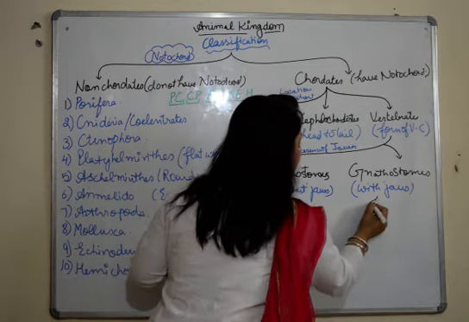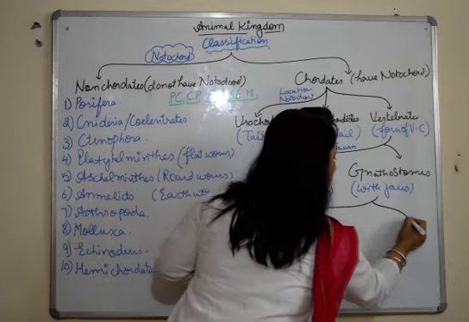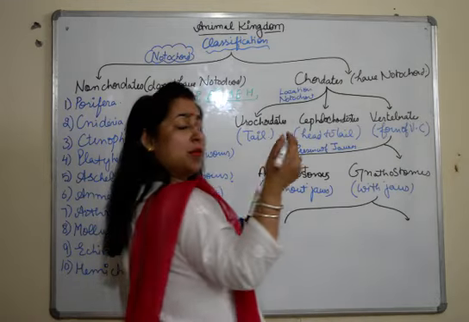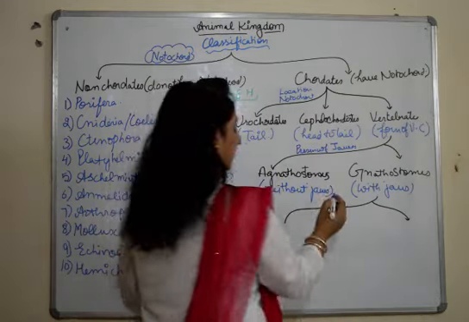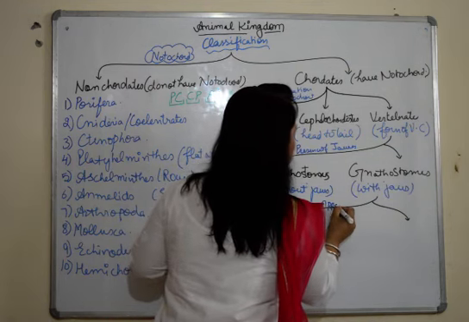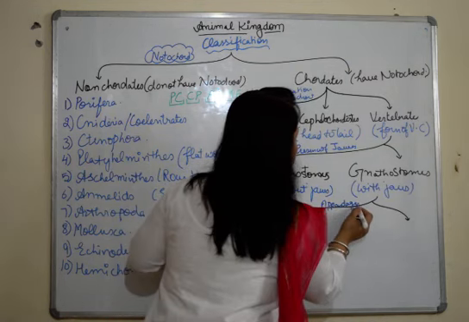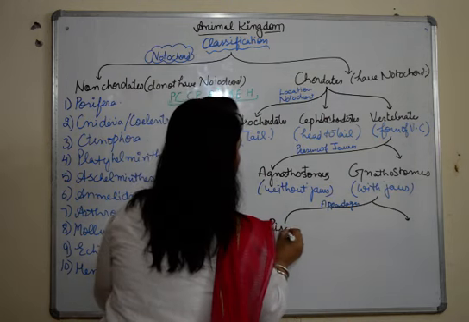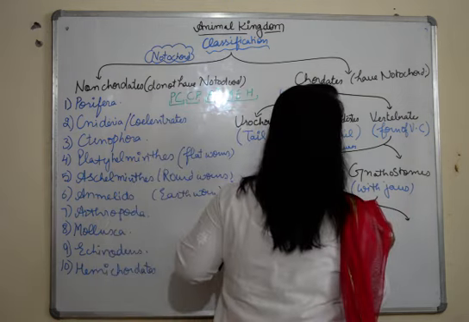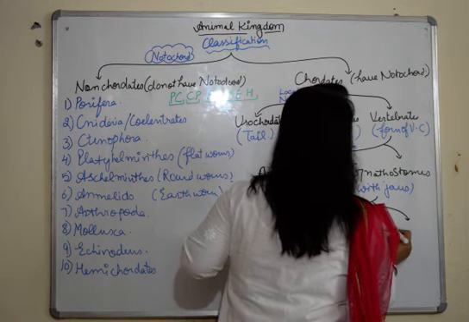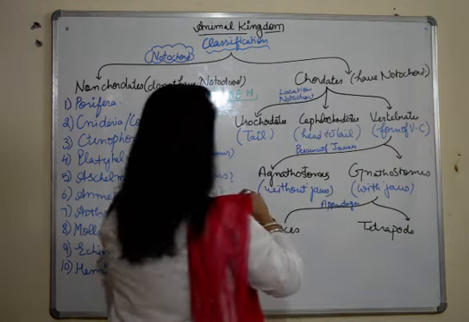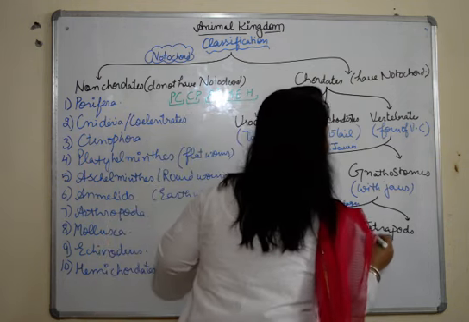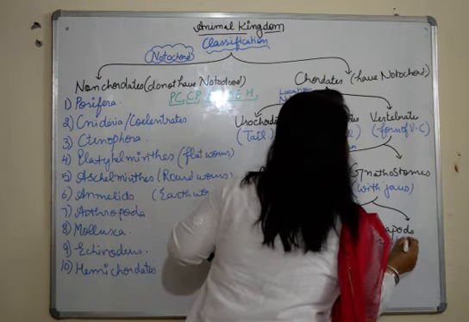Gnathostomes are further divided on the basis of the presence of limbs, or appendages. Here we have Pisces and tetrapods. Pisces have fins as appendages, and in tetrapods we have limbs.